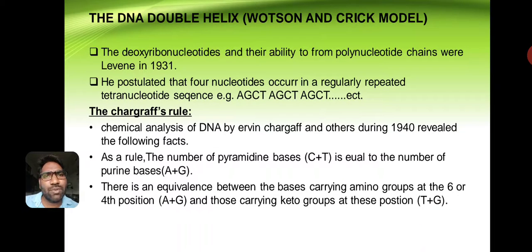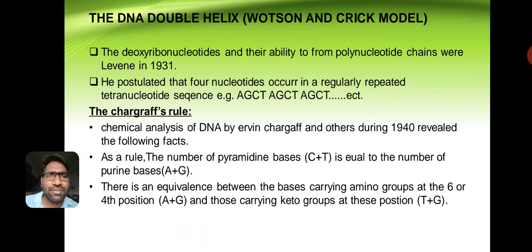The DNA double helix, the Watson and Crick model. The deoxyribonucleotides and their ability to form nucleotide chains were described in 1931. He postulated that the four nucleotides occur in a regularly repeated tetranucleotide sequence: A, T, G, C, A, T, G, C, etc.